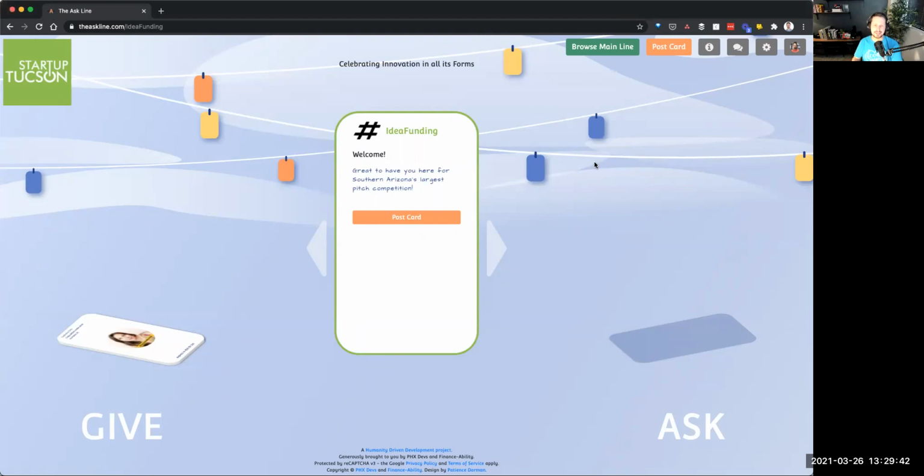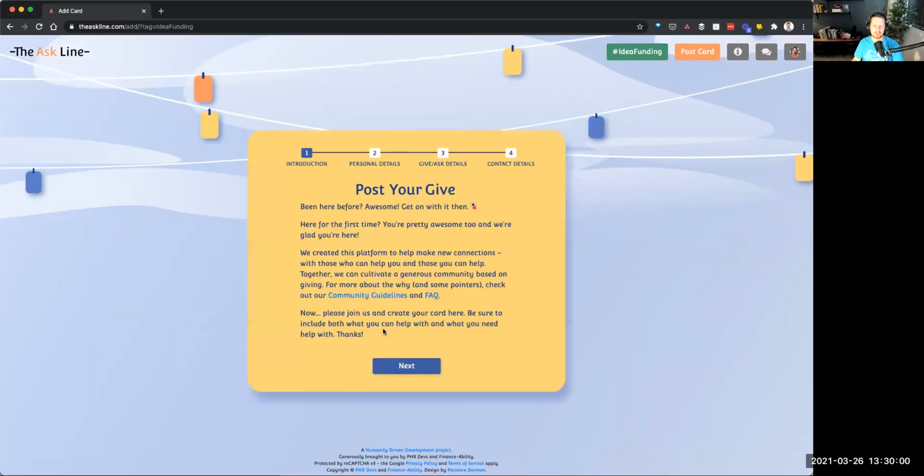When you land here, obviously there are no other cards available yet because no one has put a card on there yet. So I'm going to walk you through how you can put your card on this line and then start connecting with others on this line. If we come to the page here, you'll see that you could post your own card. So let's go ahead and add your own. I'm going to walk you through that process. It's very simple. It's just a few steps.